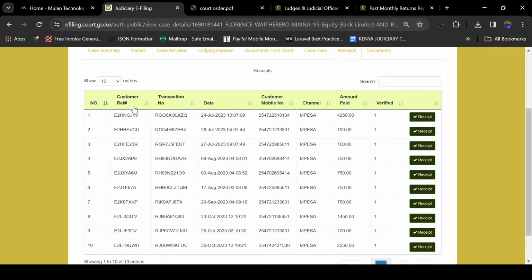This is the payment reference number from Judiciary. Then the transaction number is the transaction number from whatever the payment method that you are paying with, whether it's Safaricom M-Pesa, or bank transfer, or the KCB M-Pesa. The date of payment, the mobile number, the channel and the amount you have paid, and whether it's verified or not. If you want to view your receipt, you will click on receipt.